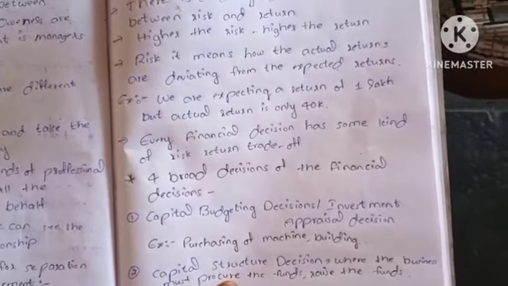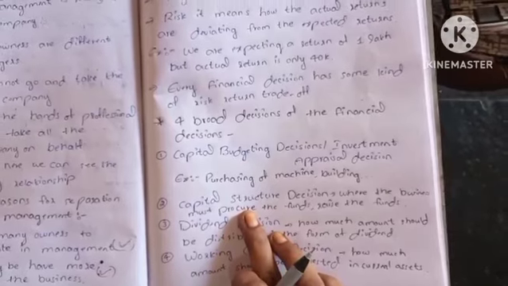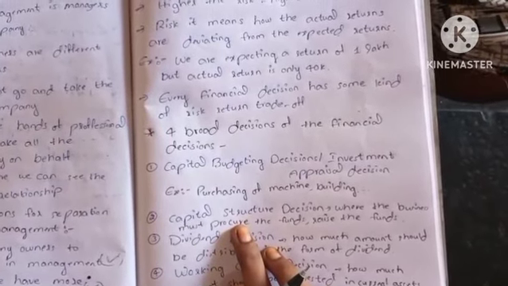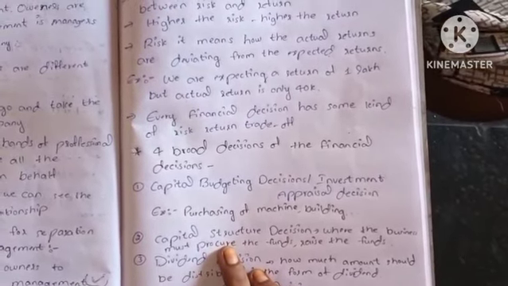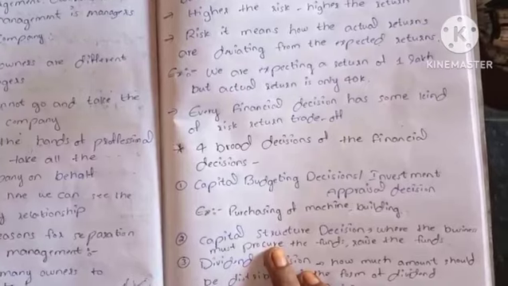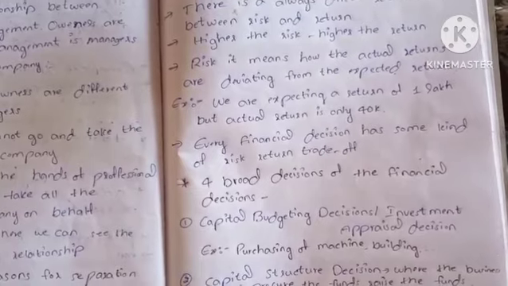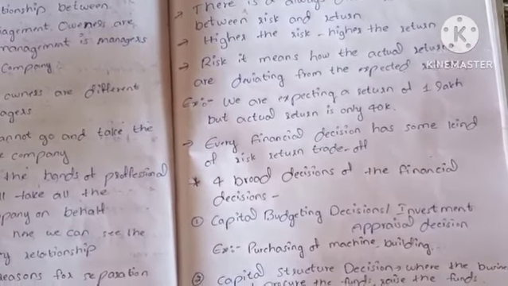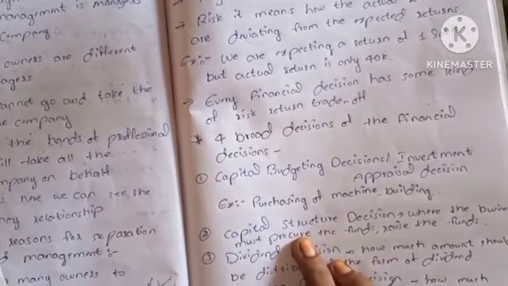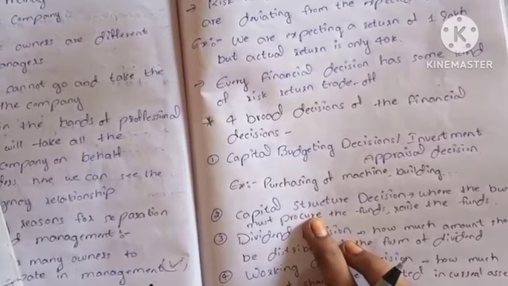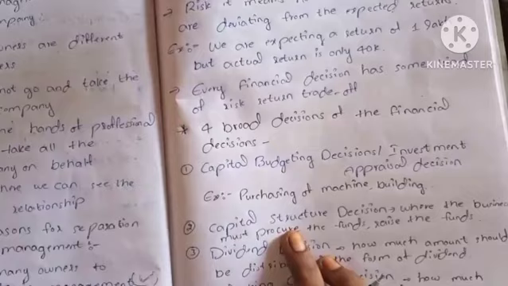Coming to capital structure decisions, the business must procure and raise funds. For example, if you want 50,000 rupees, preference shareholders give 20,000 rupees, debentures give 10,000 rupees, and equity shareholders give 20,000 rupees. Like that we have to get the amount, right? This composition of capital is called the structure of capital. It also involves risk as well as returns.